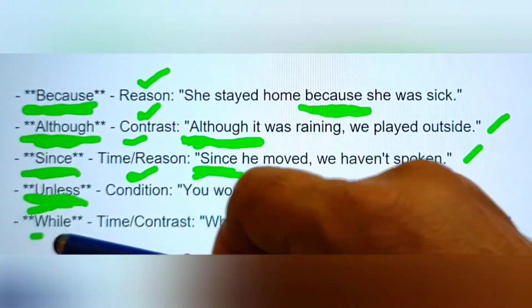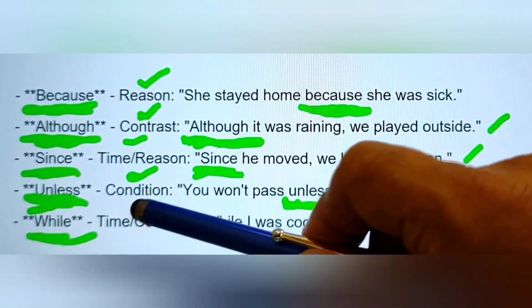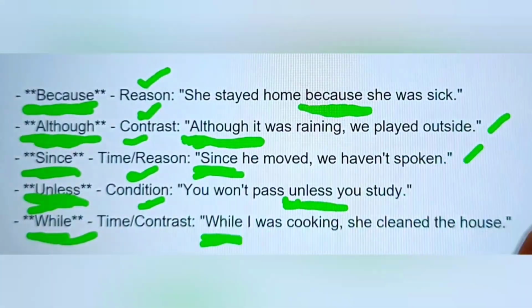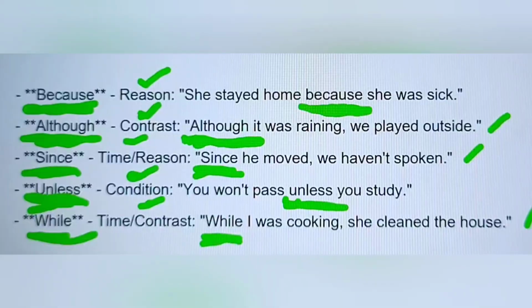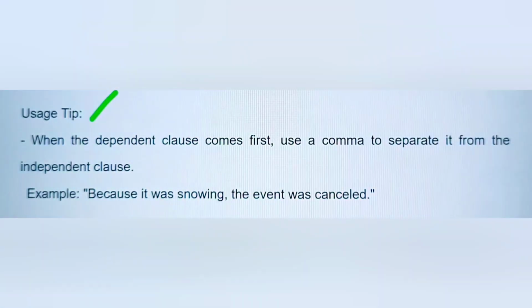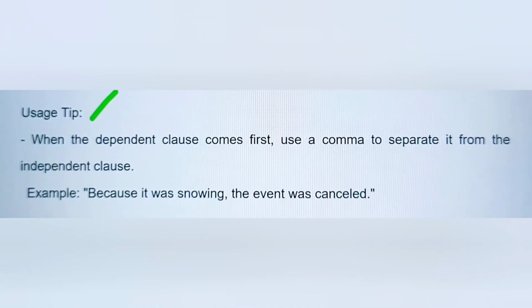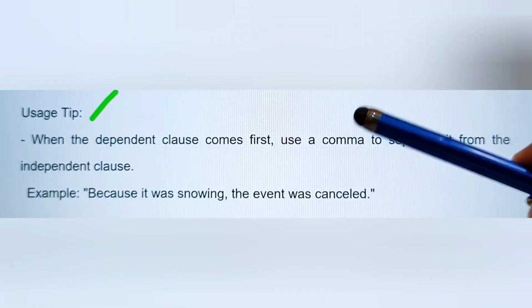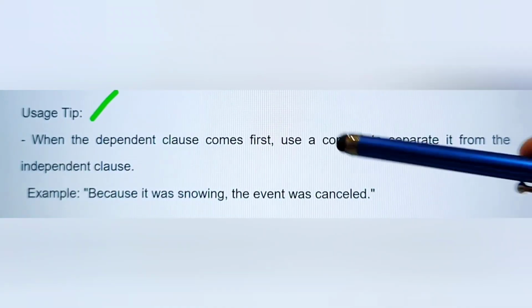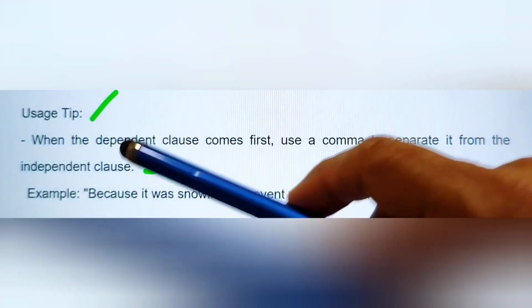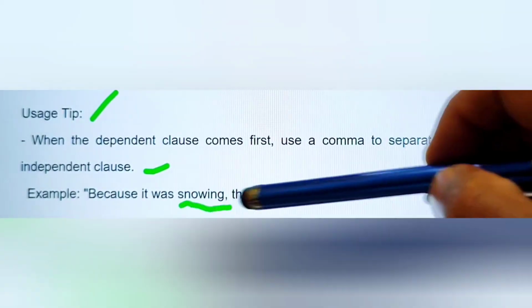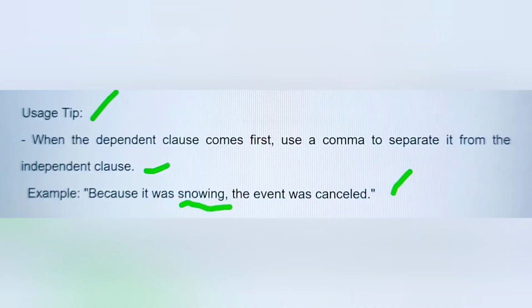Next one here is while. While describes time and contrast. While I was cooking, she cleaned the house. Let's describe usage tips for subordinating conjunctions. When the dependent clause comes first, use a comma to separate it from the independent clause. For example, in the sentence, because it was snowing, the event was cancelled.